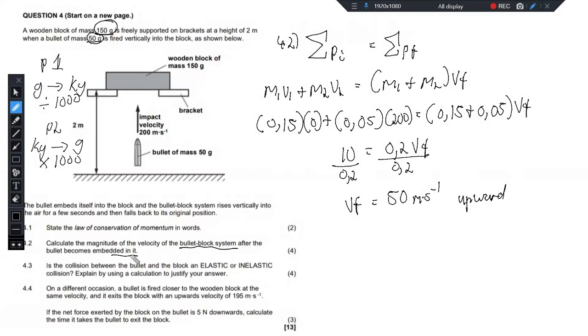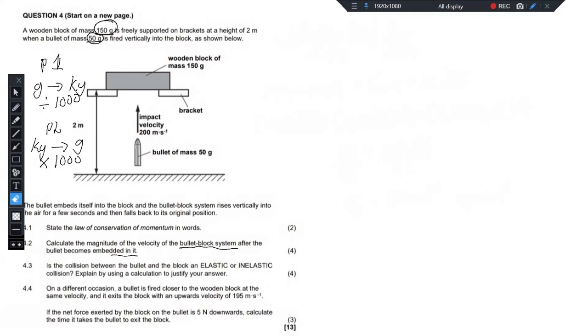4.3 now they're asking, is the collision between the bullet and the block an elastic or inelastic collision? Explain by using a calculation to justify your answer. Right. Then for that one, this is what you need to note, guys. It is very incorrect to start by doing this. EK initially is equals to EK final. So this is a big no. This is a big no.